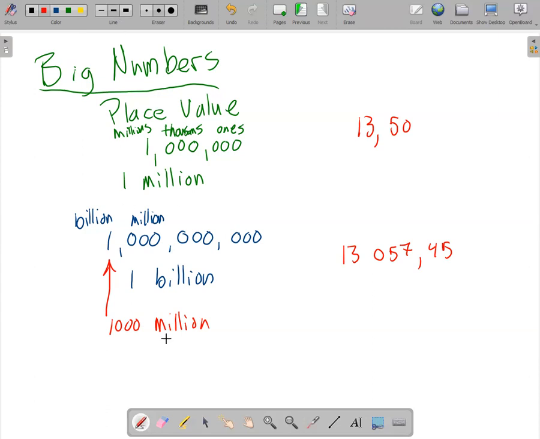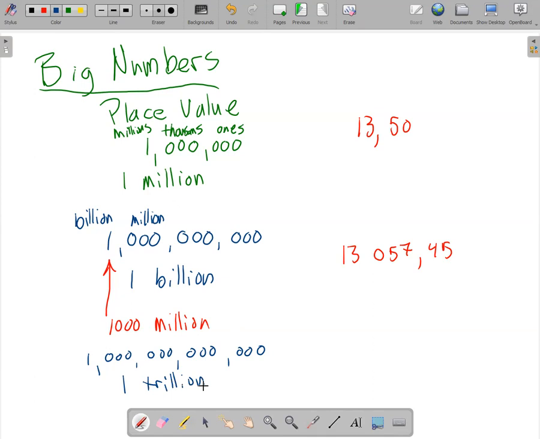So my hope is that you're familiar with that there's millions and billions and trillions. After that, not a big deal. So just for fun, the next big place value for us would be 1, 2, 3, 1, 2, 3, 1, 2, 3. That's a lot of zeros. 1, 2, 3. Do I have enough yet? Ones, thousands, millions, billions, trillions. Okay, so this would be 1 trillion.